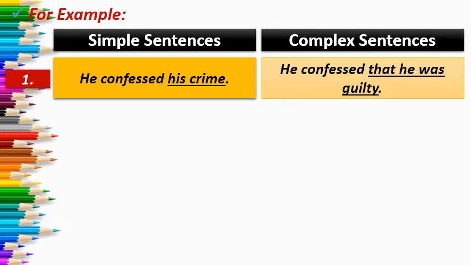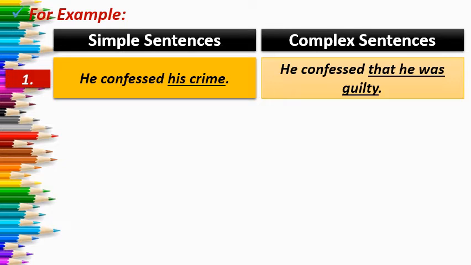So as I have told you, a simple sentence can be converted to a complex sentence by expanding a word or phrase, his crime, it is a phrase here, into a dependent clause. So here, to make a complex sentence, you have to add first of all subordinate conjunctions that I have already explained, and then you have to expand that phrase or particular words to make a complete sense of that sentence.